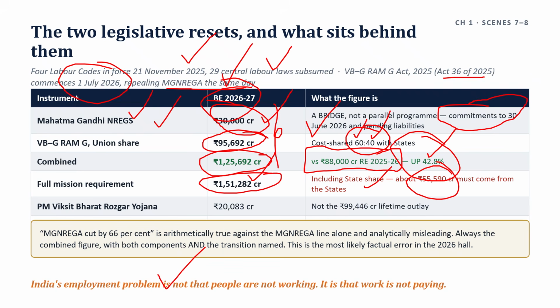Every scheme number in this marathon carries either total outlay or budget estimates 2026-2027. So PM Viksit Bharat Rozgar Yojana 20,083 crores, not the 99,446 crores. It is lifetime outlay.